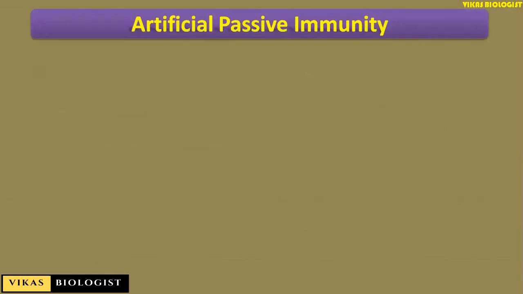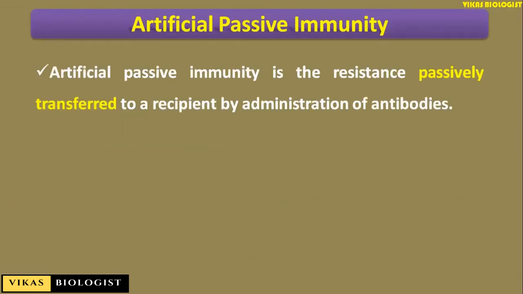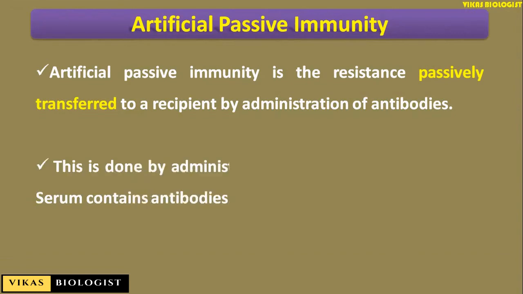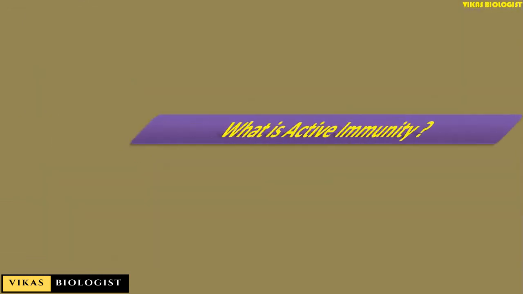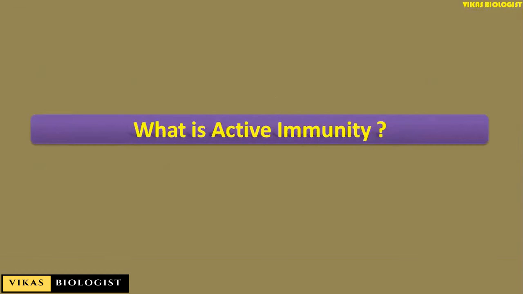Artificial passive immunity is the resistance passively transferred to a recipient by administration of antibodies. This is not a natural process, so we call it artificial passive immunity. This is done by administration of hyperimmune sera. The serum contains the antibodies, so antibody injections are given to the person.